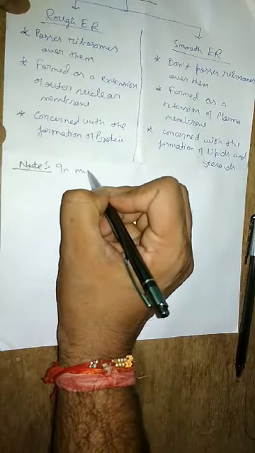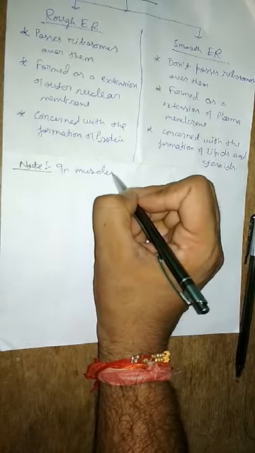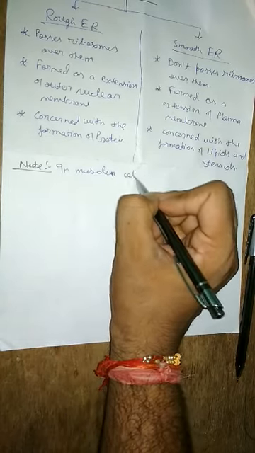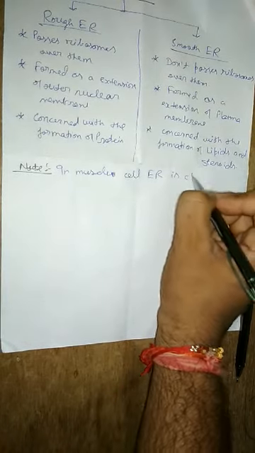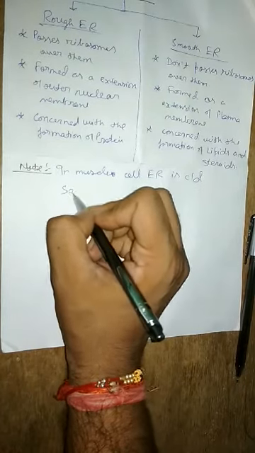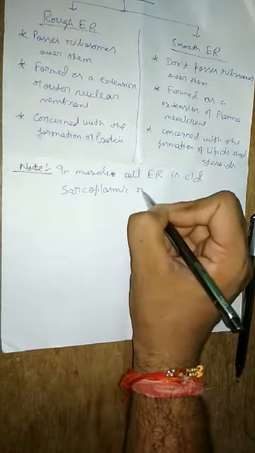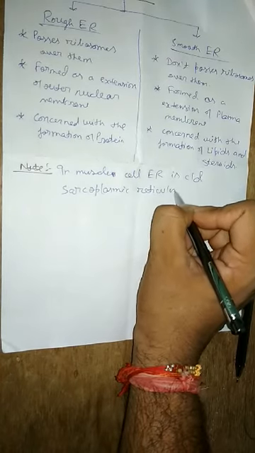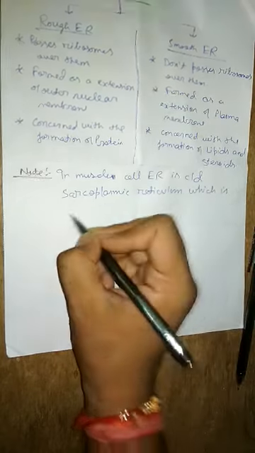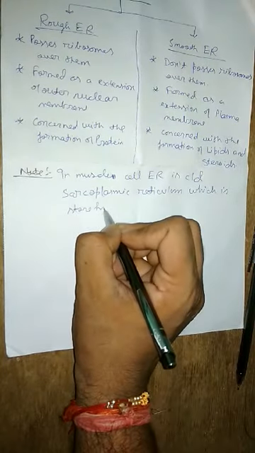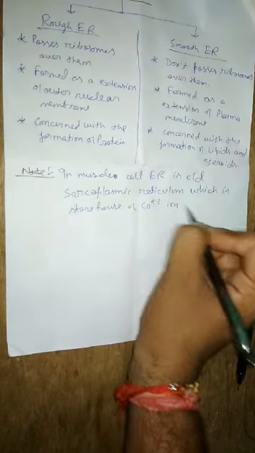In muscle cells, the endoplasmic reticulum is called sarcoplasmic reticulum, which is the storehouse of calcium ion.